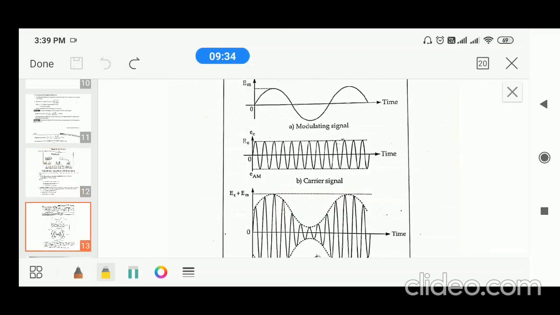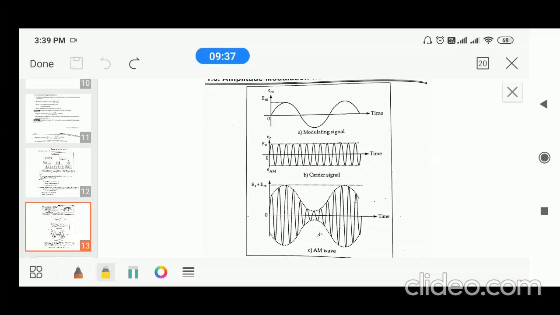So we have visited the waveforms of the AM signal. In AM signal, the carrier amplitude is varied. So this is your message signal, this is your carrier signal, and this is the AM signal. So in AM, or amplitude modulation, the amplitude of the carrier is varied. Initially the amplitude is constant. So when you do modulation with the amplitude modulation technique, the amplitude of the carrier is varied in accordance with the message signal.